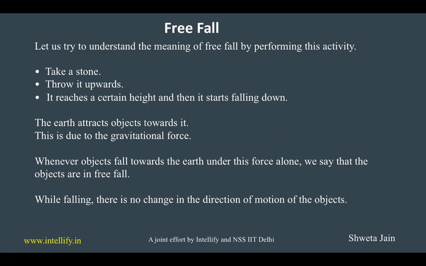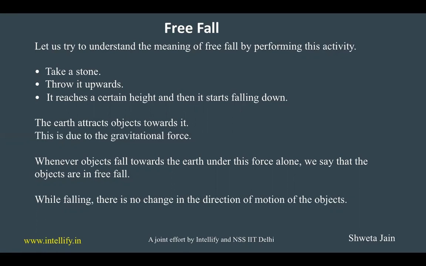So, we take a stone, we throw it upwards. What we can see is that the stone goes up till a certain height and then it starts falling down. This means that the earth attracts objects towards it. This is due to the gravitational force. Whenever objects fall towards the earth because of the gravitational force alone, we say that objects are in free fall.